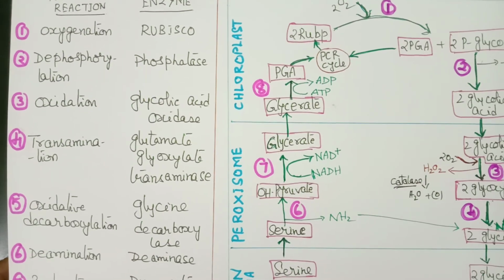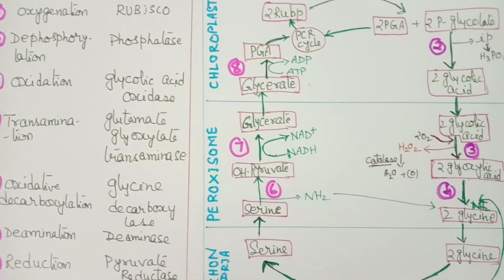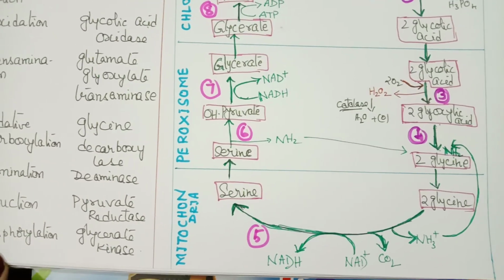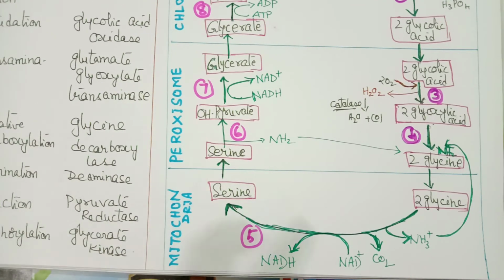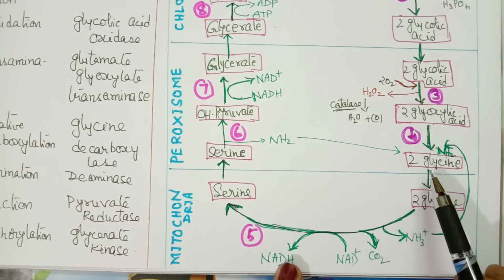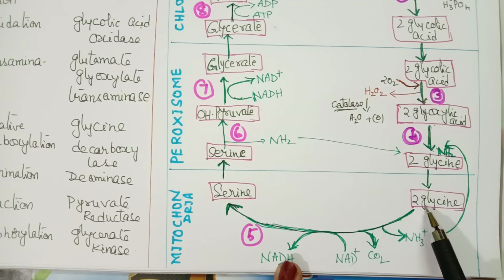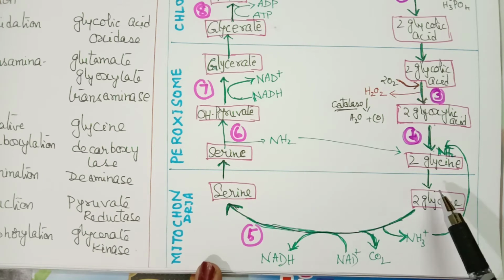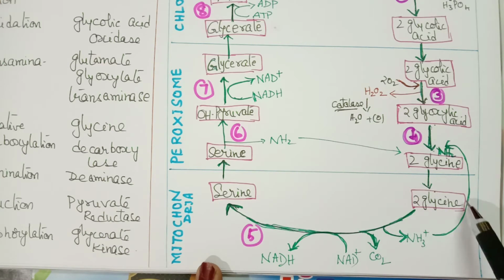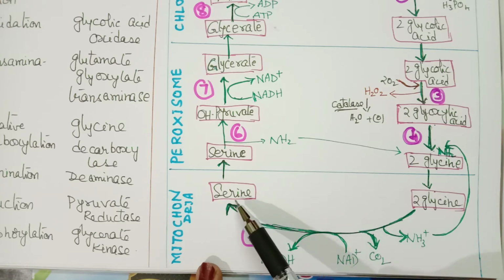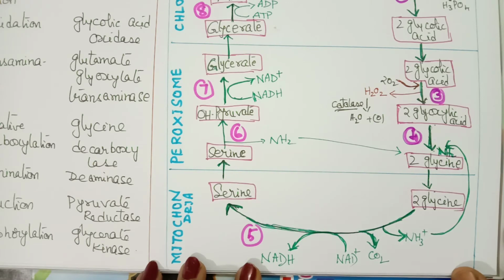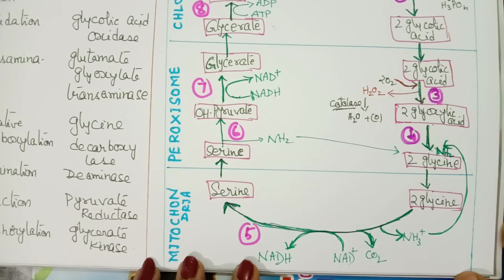Now, after formation of glycine, the next cell organelle is involved, that is mitochondria. So these 2 glycine molecules are shifted to mitochondria. Here 2 glycine molecules will combine together to form another amino acid called serine. This is in the 5th step.